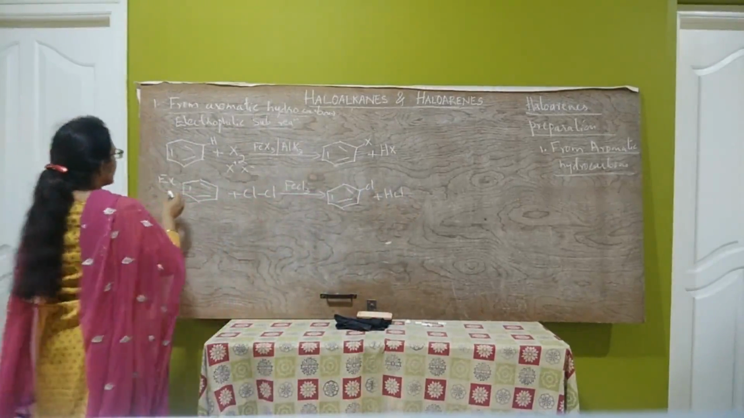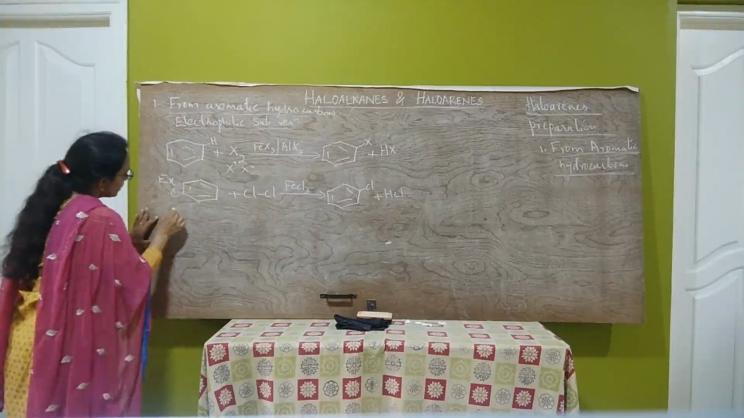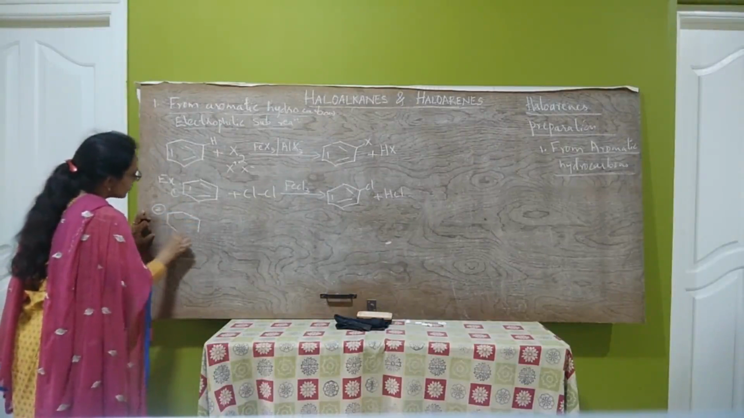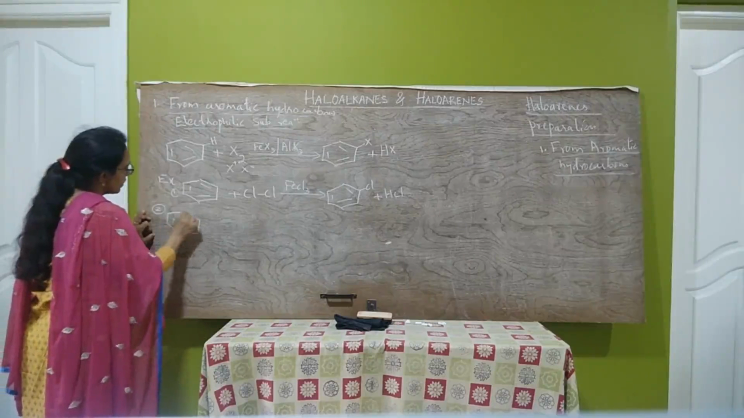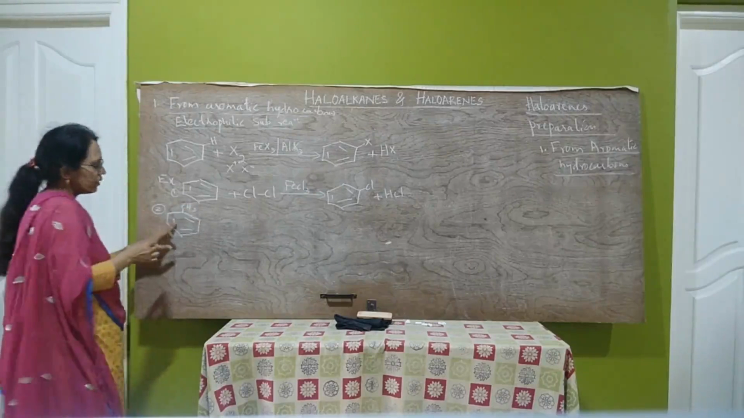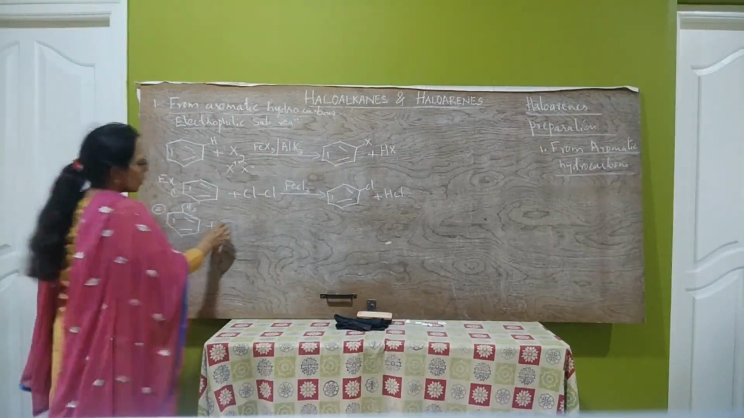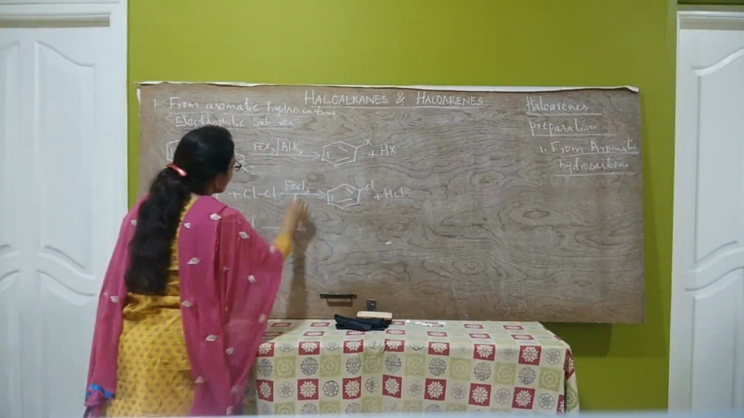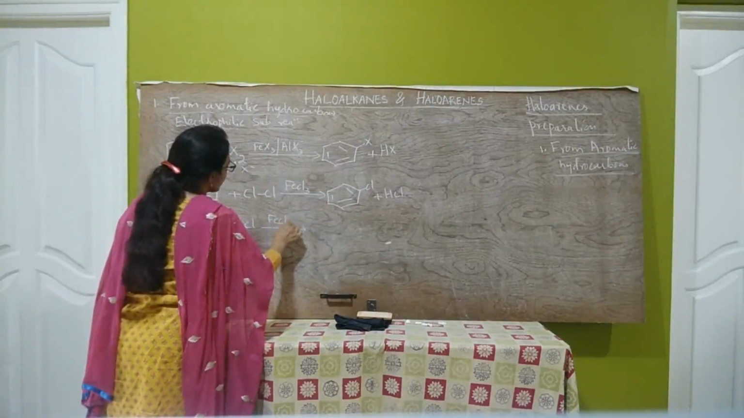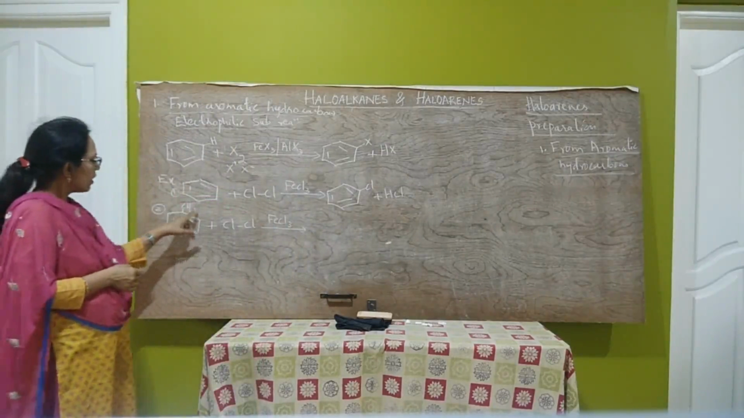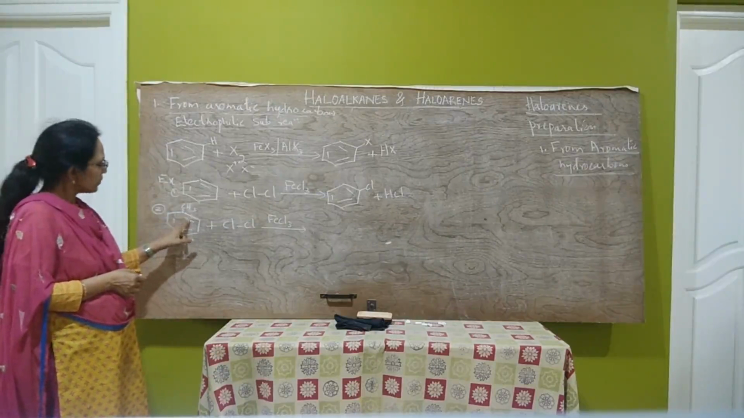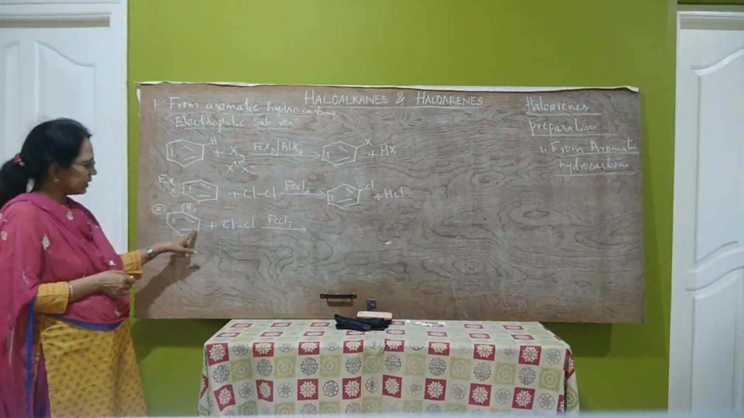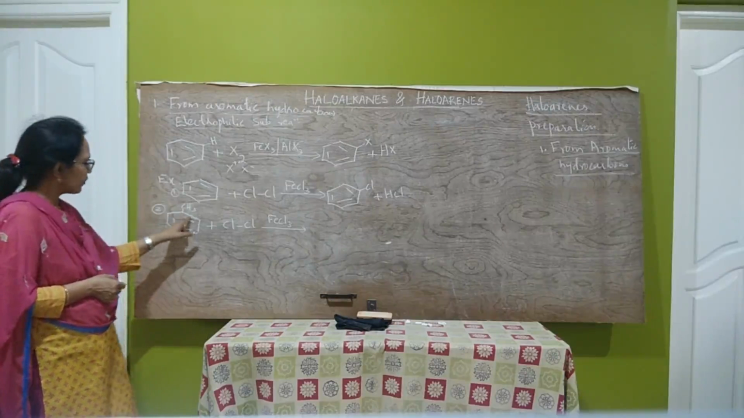One more example we can write. Second example, toluene, an aromatic hydrocarbon. Toluene, C6H5CH3, reacts with chlorine, Cl2, in the presence of ferric chloride catalyst. Already one substitution in the benzene ring is there. Another chlorine atom will be substituted in this, so a di-substituted compound will be formed.